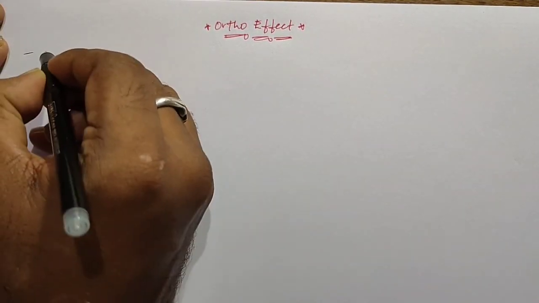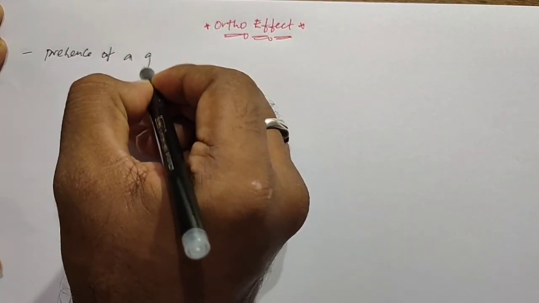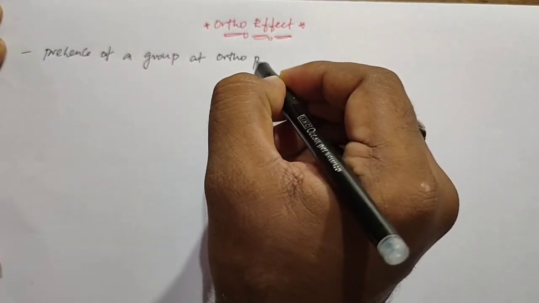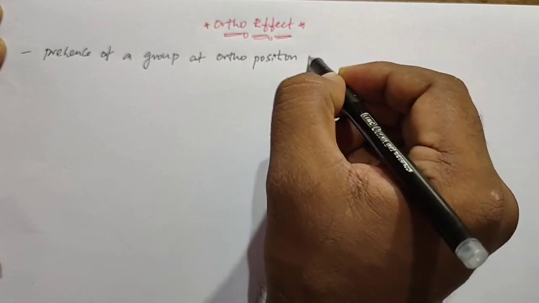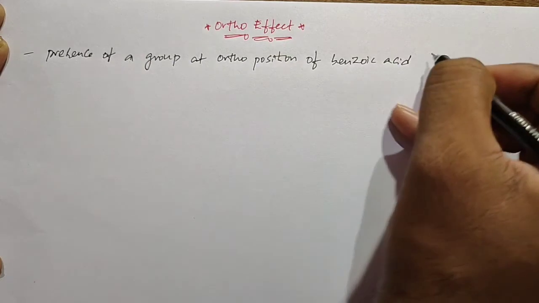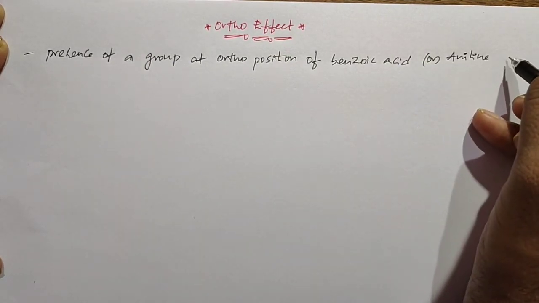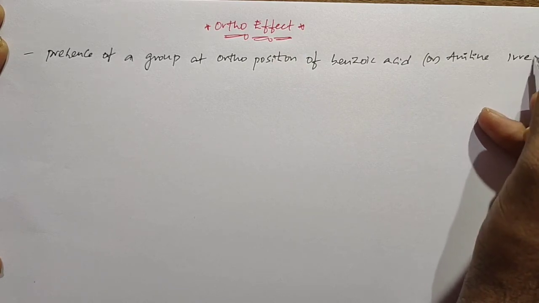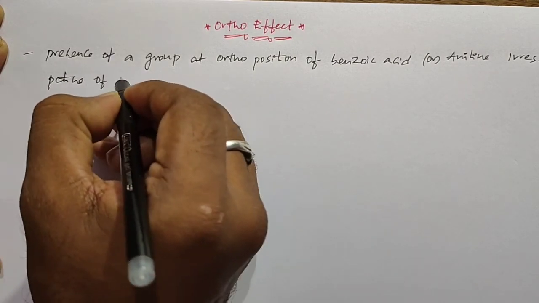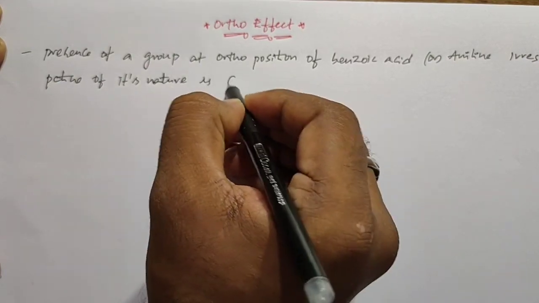What is? Presence of a group at ortho position of benzoic acid or aniline, irrespective of its nature, is called ortho effect.